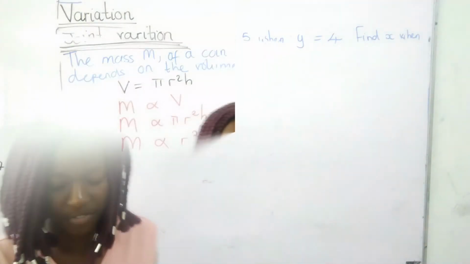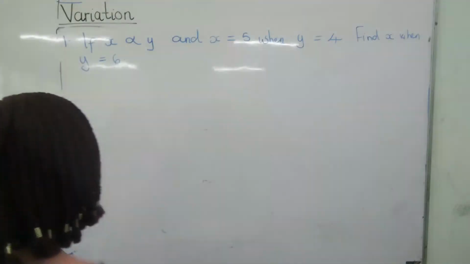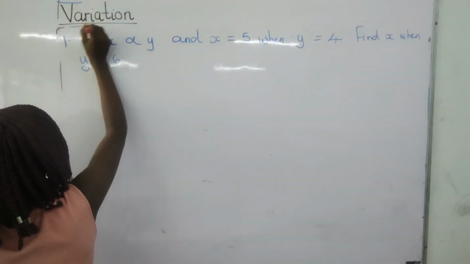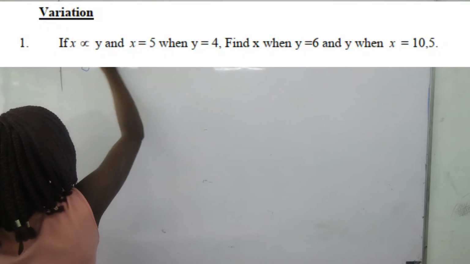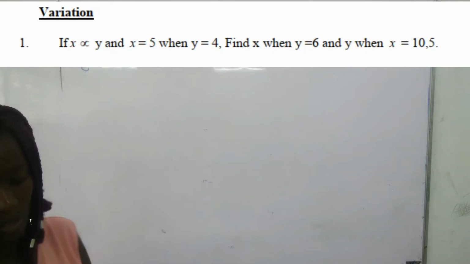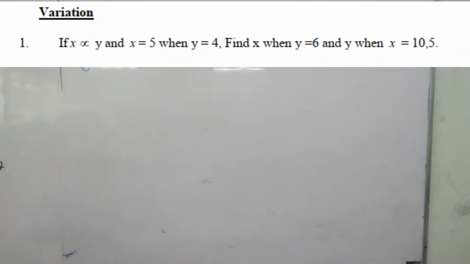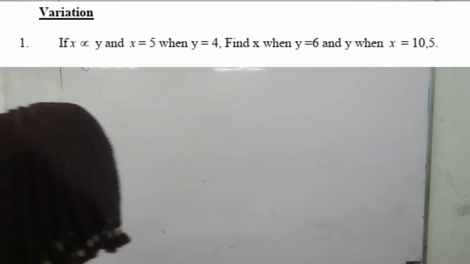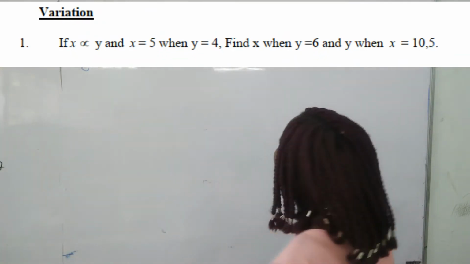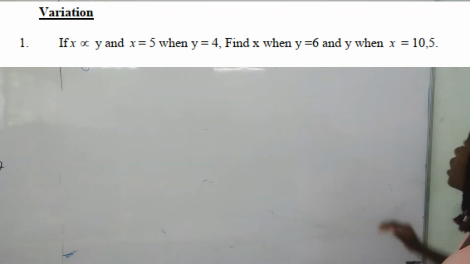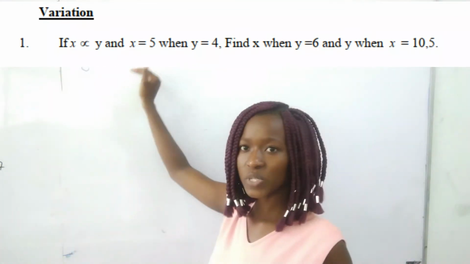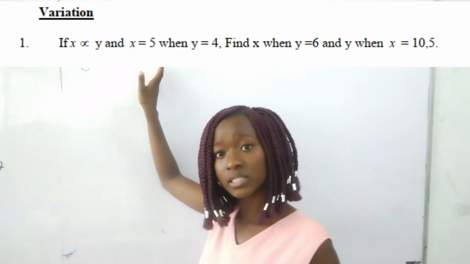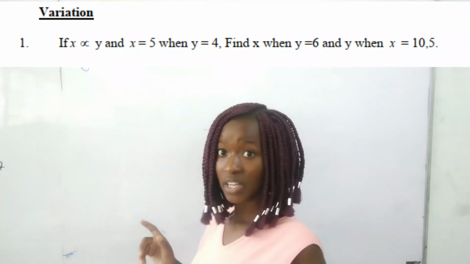Now for our first example, question 1 reads: if x is proportional to y and x is 5 when y is 4, find x when y is equal to 6. For this situation, we know that this is direct variation.